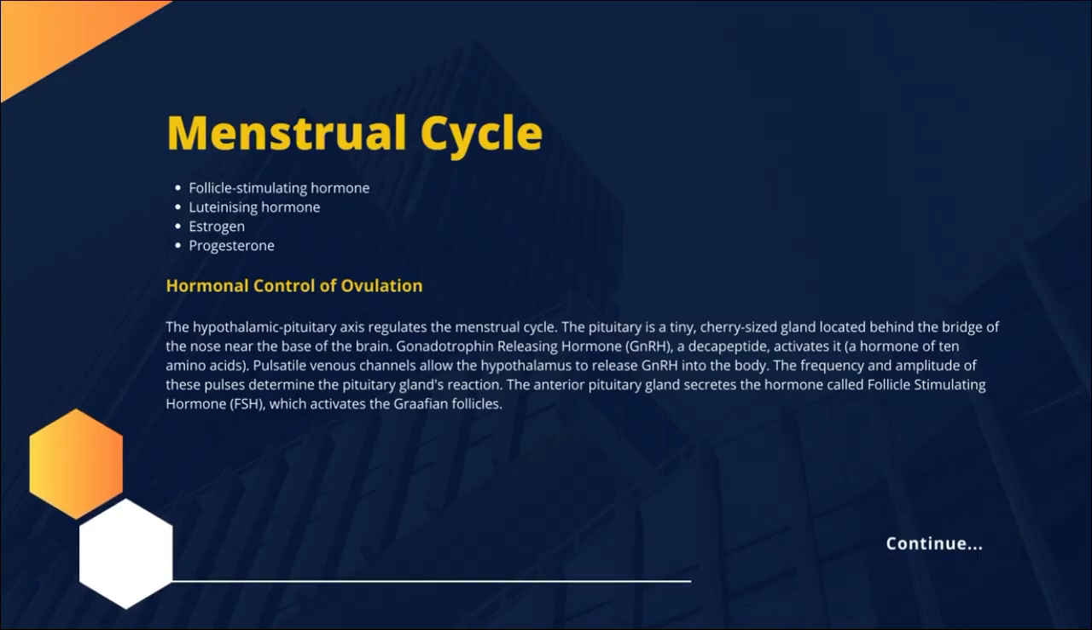Hormonal control of ovulation. The hypothalamic pituitary axis regulates the menstrual cycle. The pituitary is a tiny, cherry-sized gland located behind the bridge of the nose near the base of the brain. Gonadotrophin-releasing hormone, GnRH, a decapeptide, a hormone of 10 amino acids, activates it. Pulsatile venous channels allow the hypothalamus to release GnRH into the body. The frequency and amplitude of these pulses determine the pituitary gland's reaction. The anterior pituitary gland secretes follicle-stimulating hormone, FSH, which activates the Graafian follicles.